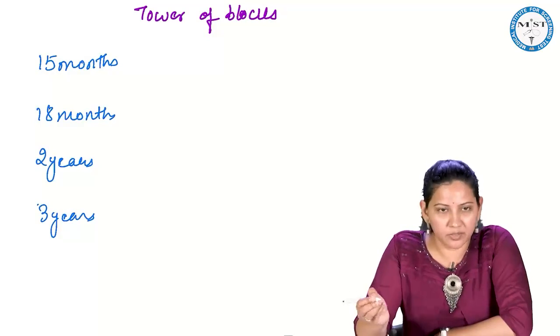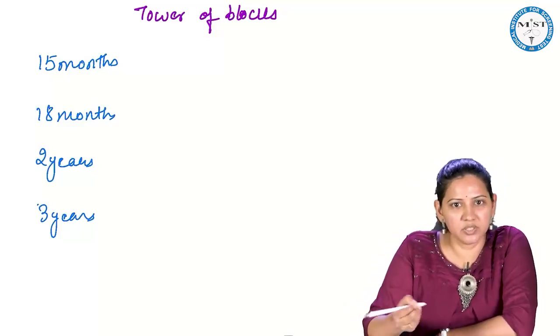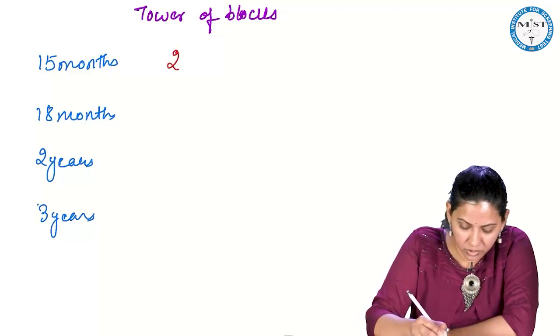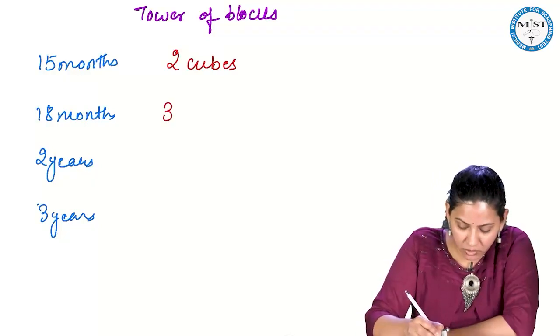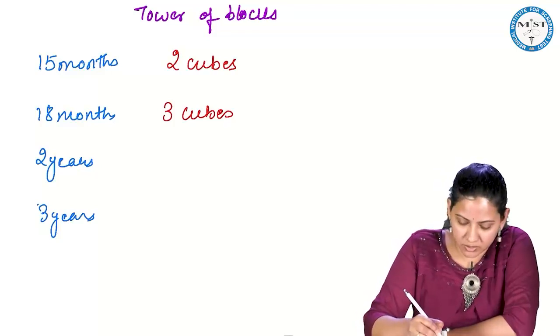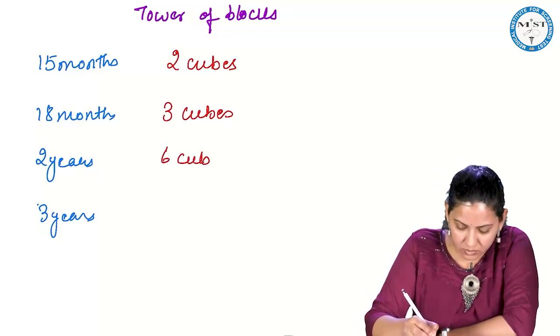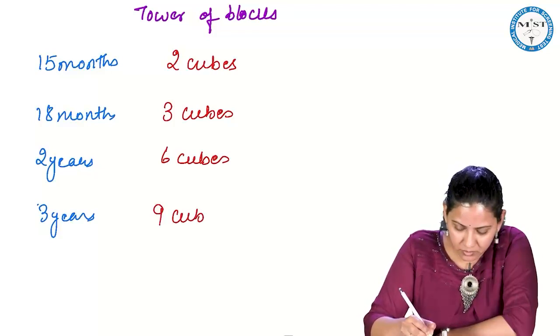So how many cubes can the child stack? By 15 months, child can make a tower of 2 cubes. By 18 months, it can make a tower of 3 cubes. By 2 years, 6 cubes. And by 3 years, 9 cubes.